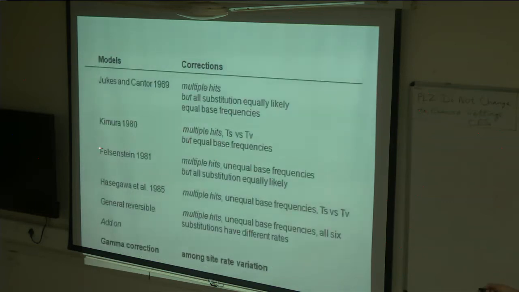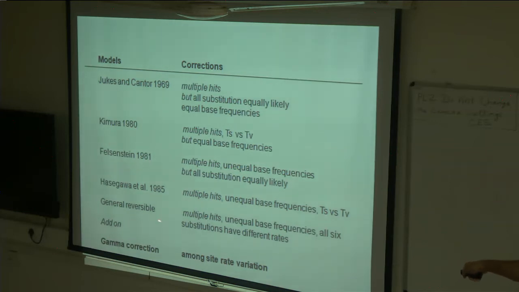There is another model of sequence evolution, that is F81 or Felsenstein 81. It actually incorporates unequal base frequencies. There are different models that have been proposed, more than 50, I think, 65 models. We have just listed a few here. As you go down this list, the complexity of model parameters increases. They include more and more parameters. Like Kimura two-parameter, I told you, includes 2 parameters.